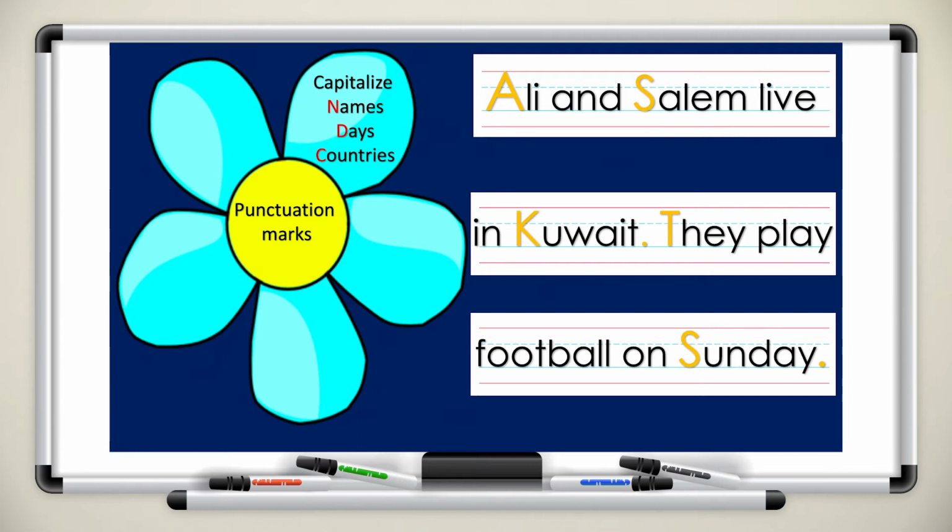We added a full stop after Kuwait, so when we start a new sentence, we use a capital letter. Football on Sunday. Sunday is the name of a day of the week. When you see days of the week, you should capitalize the first letter. Here, we capitalize the S in Sunday, and we ended our sentence with a full stop. Again, boys and girls, remember, we capitalize names of people, names of countries, and names of days of the week.